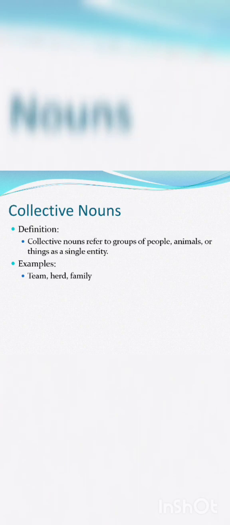Now comes the collective noun. A collective noun refers to a group of people, animals, and things as a single entity. We do not address them as singular and plural form. Rather, we give the collective of things a single entity. For example, team, and for example, family. All these things are examples for collective noun. It is a group of things, people, or animals which are considered as one single entity.